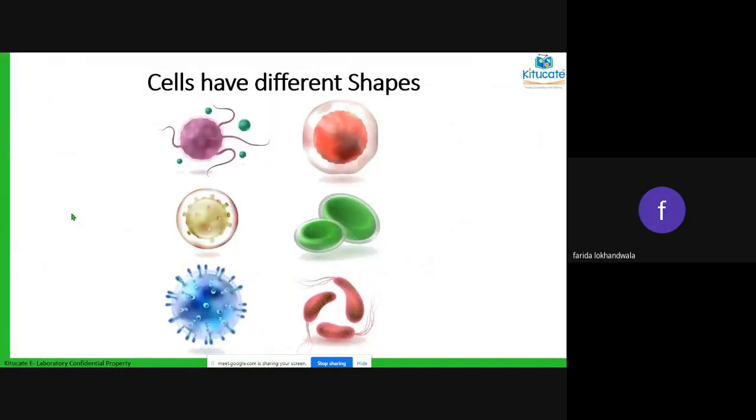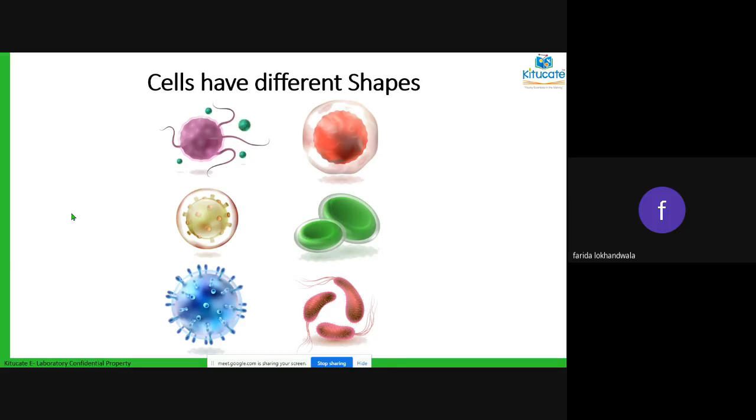So these are all different types of cells. These are some of them. We're not talking about all. These are just a few cells that we've got the picture of. You can see how differently they are colored, how differently they are shaped. They have got different envelopes around them.